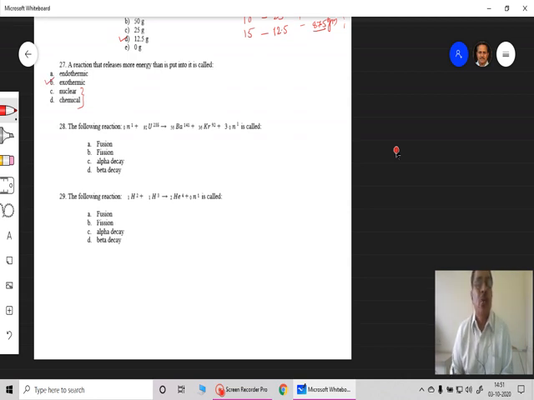Okay. Now the next is the following reaction: neutron 0n1, plus uranium 92U235, this is the enriched uranium, gives barium 56Ba141 plus krypton 36Kr92 plus 3 neutrons 0n1, is called. Now this is where a heavy nucleus is broken into lighter nuclei.